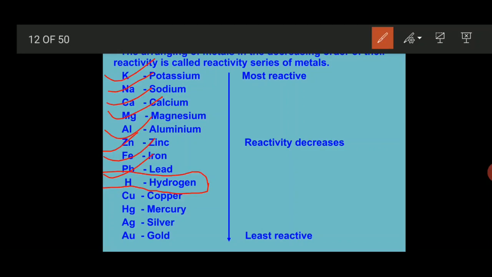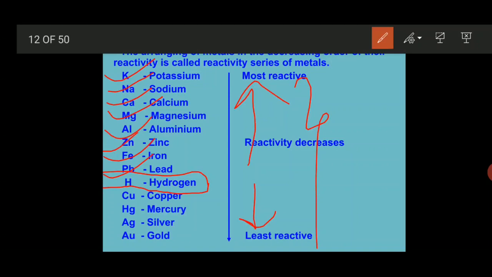Hydrogen is taken as a standard element, and the reactivity of metals is compared with hydrogen. Those elements kept above hydrogen are considered highly reactive metals, and those kept below hydrogen are considered least reactive metals. The condition is that highly reactive metals are capable of displacing least reactive metals from their salt solution.